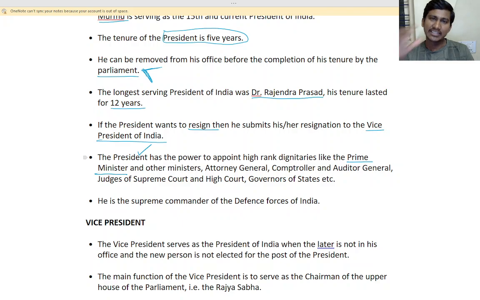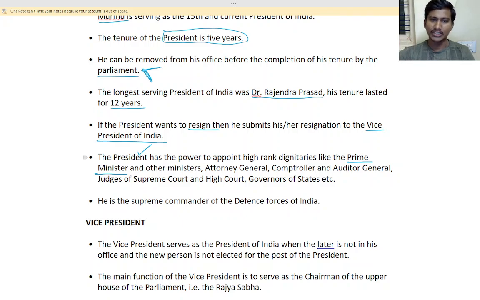So the oath is read by the president. He has the power to appoint. When the election happens and the prime minister is selected, he has to submit the application to the president saying I want to be the prime minister. Then the president will sign it, and then the prime minister can be announced.